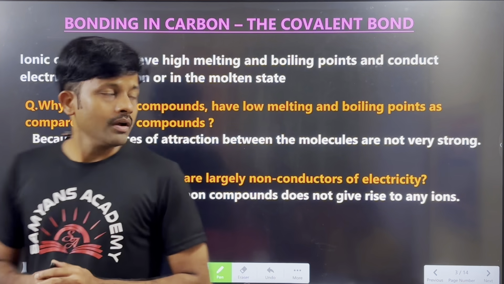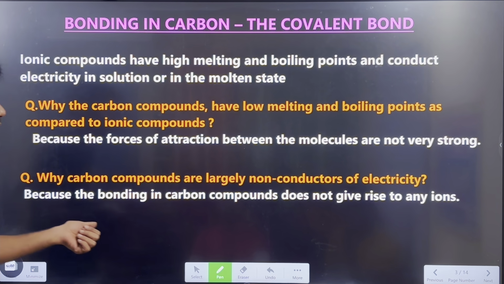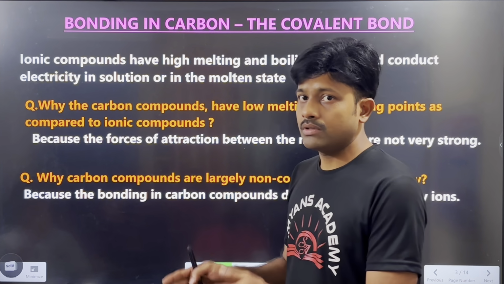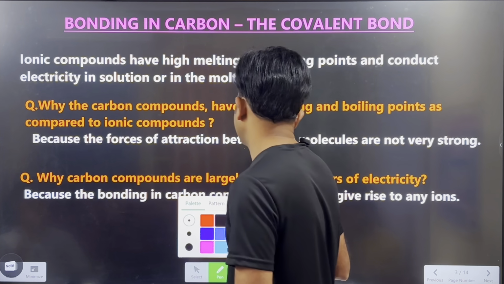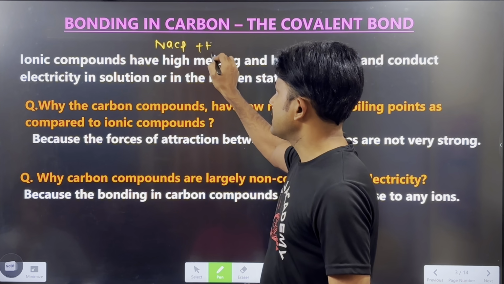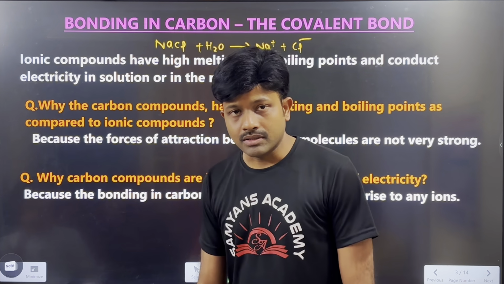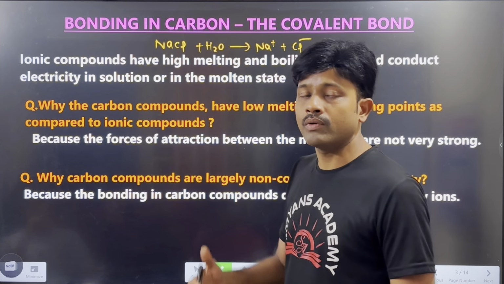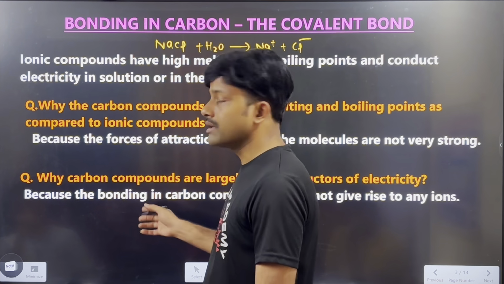And one more question we have here: why are carbon compounds largely non-conductors of electricity? Because the bonding in carbon compounds does not give rise to any ions. These are covalent compounds. When you dissolve these covalent compounds in water, they do not split into ions. Whereas in ionic compounds, let us consider one example, NaCl. When you dissolve NaCl in water, it splits into Na+ and Cl-. Because of this, they conduct electricity. Whereas in the case of CH4 or methane, or any covalent compound of carbon you take, they do not dissociate into ions. Because of this reason, they do not conduct electricity.